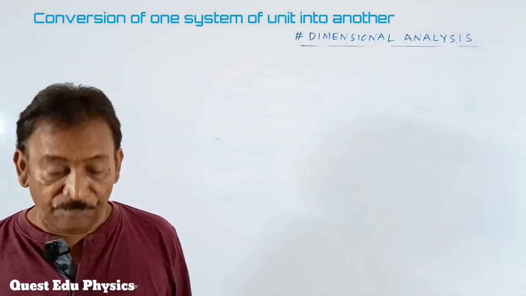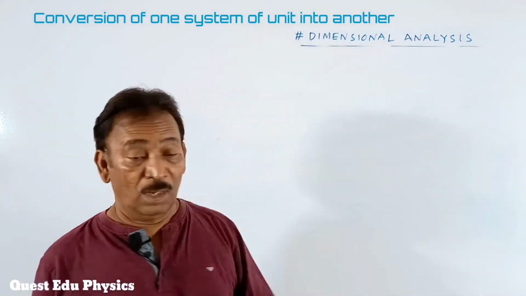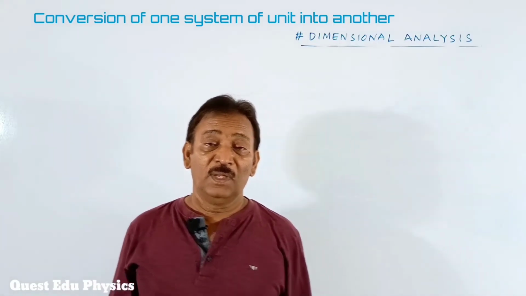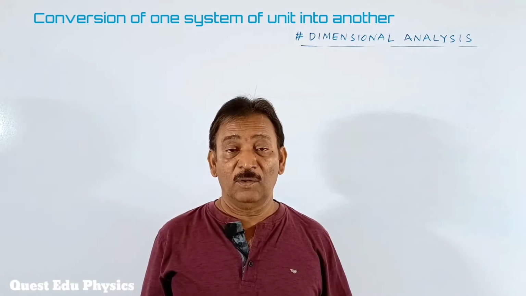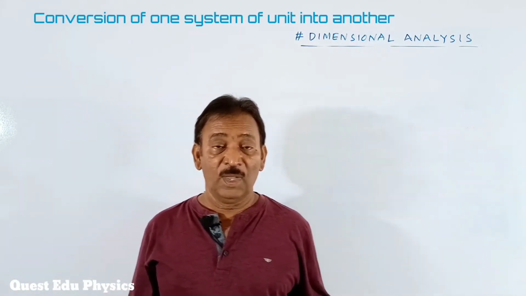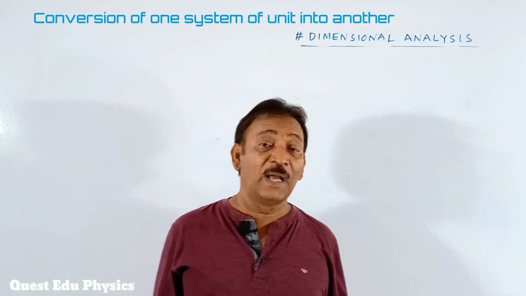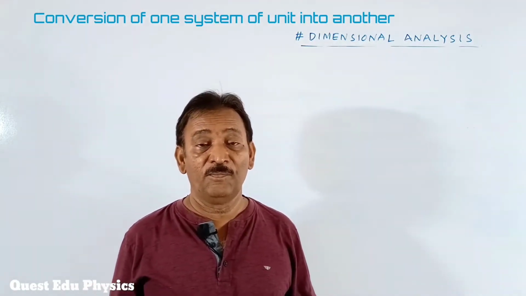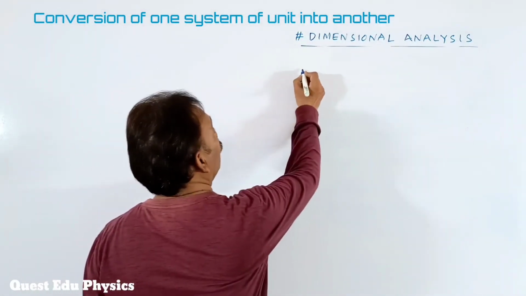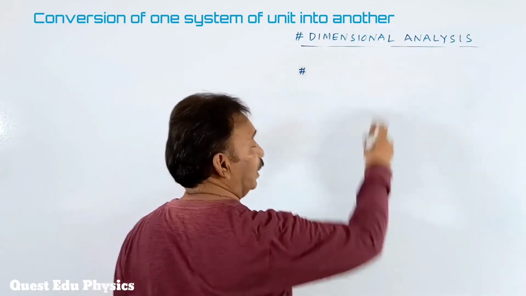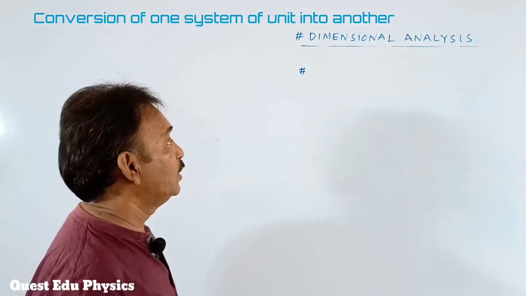Okay, students, we are entering another part of units and measurement. The important one is dimensional analysis. What dimensional analysis is and how it is useful, we have to understand. We can analyze the dimensions in different ways, students. The first one is what? To convert one system of units into another. In dimensional analysis, we come across a few different types to understand the dimension.